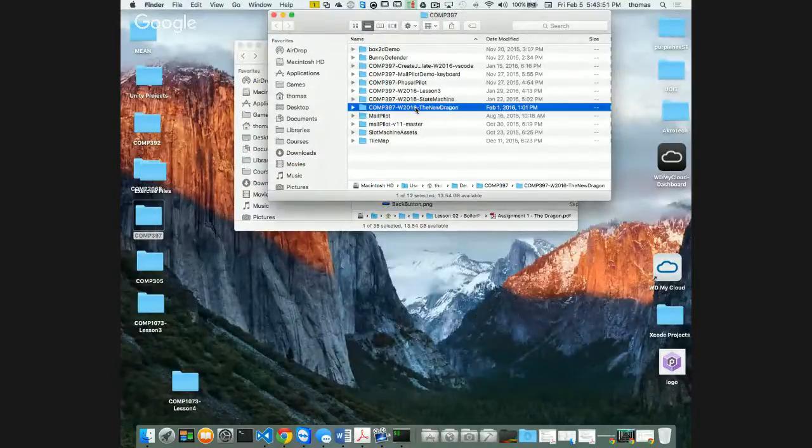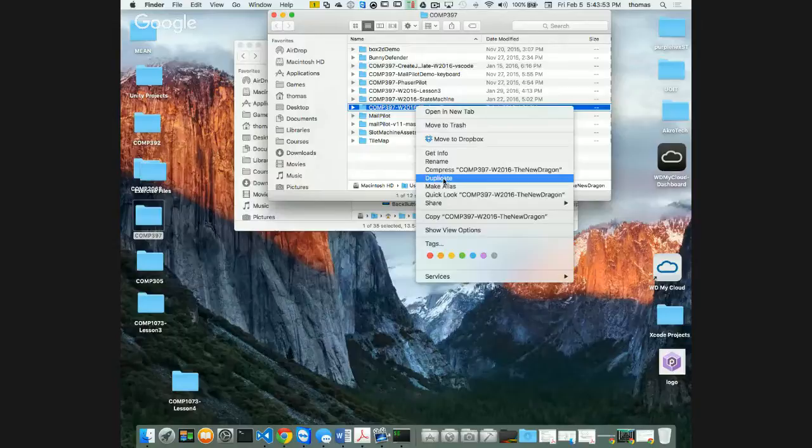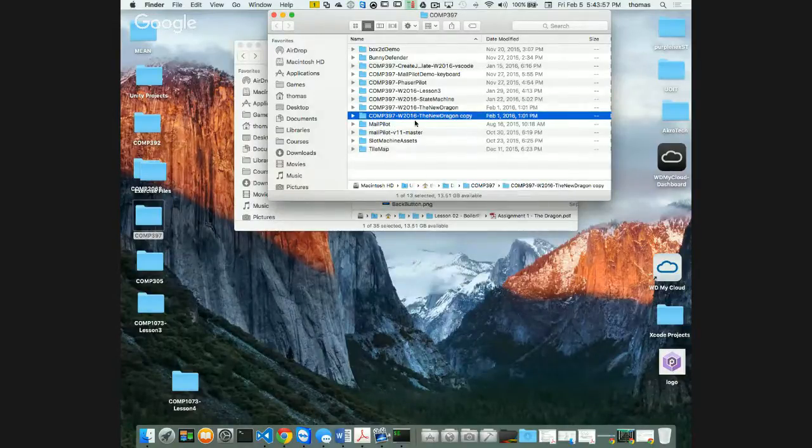I'm going to copy it here, and I'm going to duplicate it, which is like copying and pasting it into the same folder. Here's my duplication. Boom, right? And I'm going to rename this thing. Slot machine, because that's what it's called. Demo. You're going to rename it assignment 2, right? To start off with me, right? So I'm going to call this slot machine